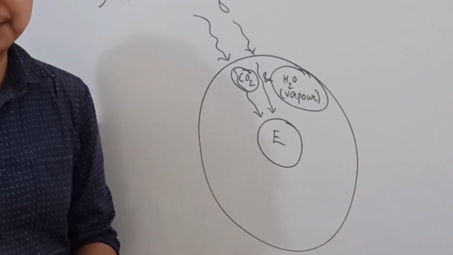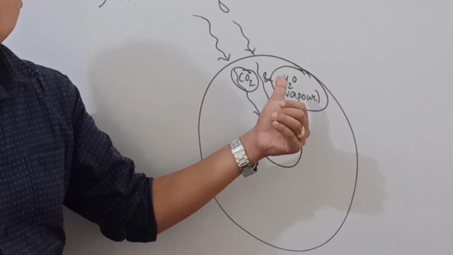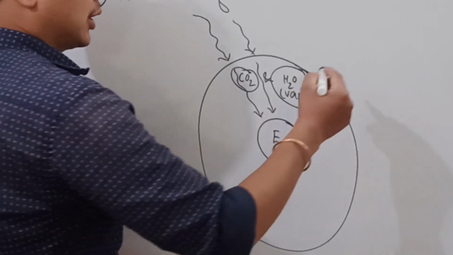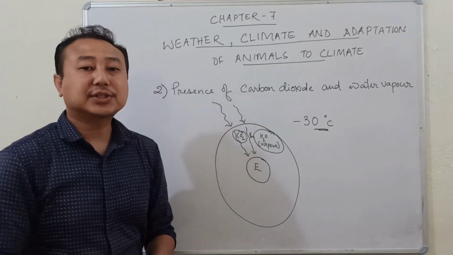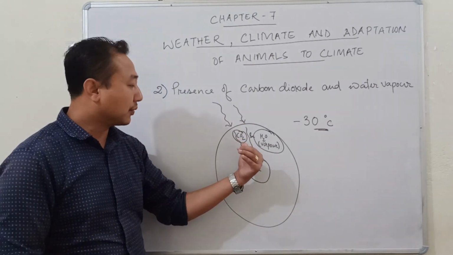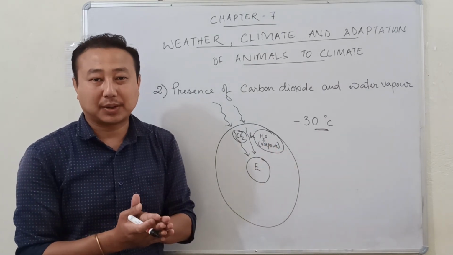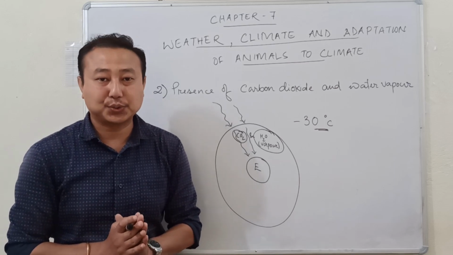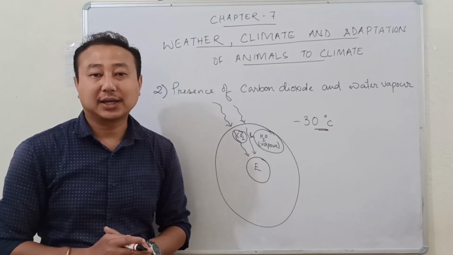Because of this, it helps in maintaining a particular temperature in the atmosphere so that living organisms can survive. If the heat energy trapped by carbon dioxide and water vapor were not there, during the night time when there is no sunlight, the temperature of the Earth would fall below -30 degrees Celsius. This temperature is not sufficient for living organisms to survive. So the presence of carbon dioxide and water vapor helps in maintaining a narrow range of temperature, the maximum and the minimum, and in this narrow range, living organisms can survive easily.